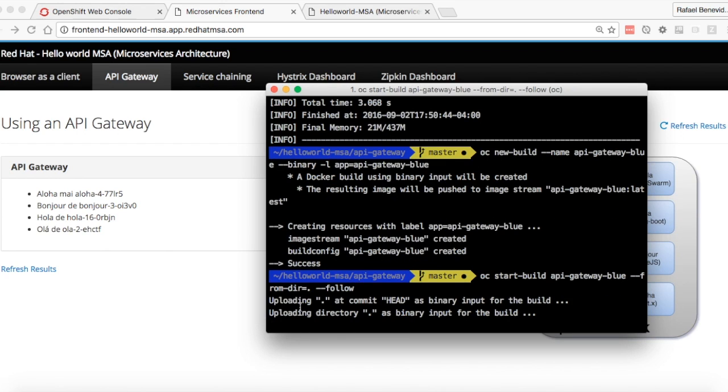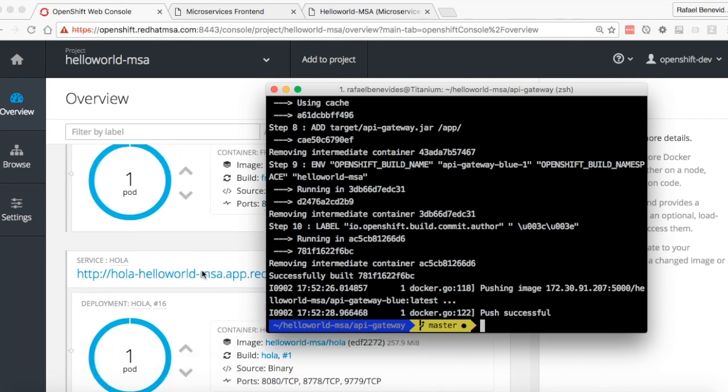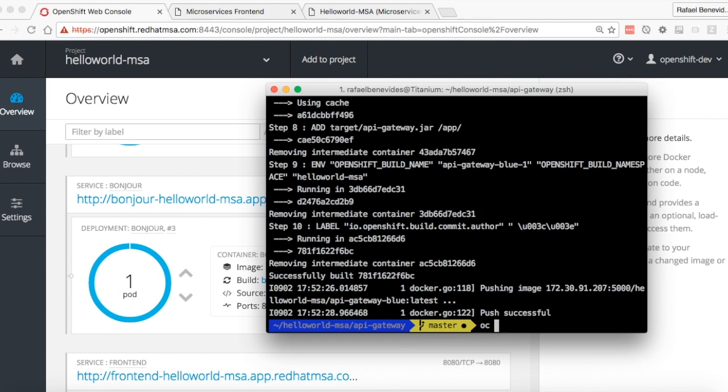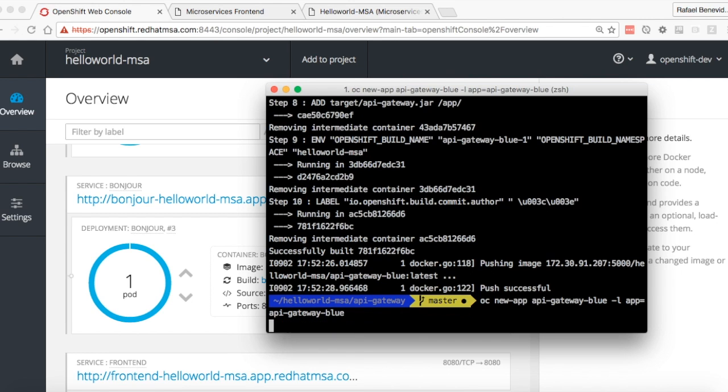This will upload the resources that I need to create a Docker image. In this case, I just need the Docker file and the jar file that I packed in the previous step, and use both to create the Docker image. Now that we have the new image, we can create an application. oc new-app API Gateway Blue, and the label will be API app equals API Gateway Blue.